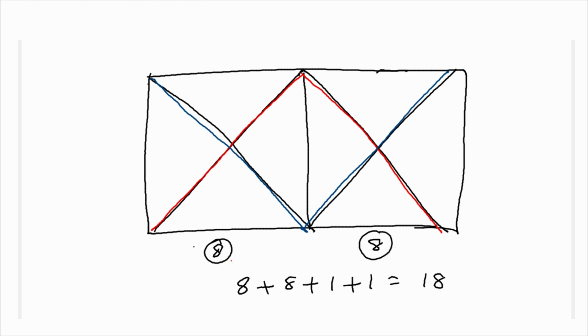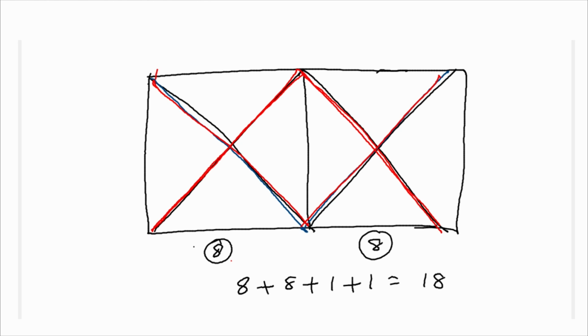Is it enough? Can you go? No need to check the rest next. You have to check, because if you see these two will form one triangle, and these two will form one triangle. In this we have 8 triangles, in this we have 8 triangles, and these two combinedly will form 2 more triangles. That is 8 plus 8 plus 1 plus 1, which is 16 plus 2, equal to 18. So, in this figure there are 18 triangles.